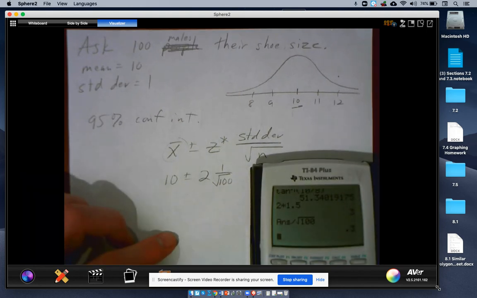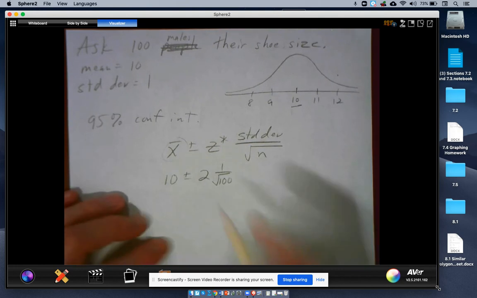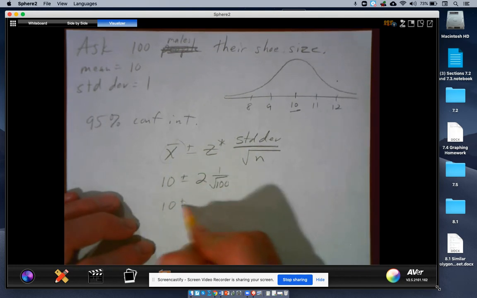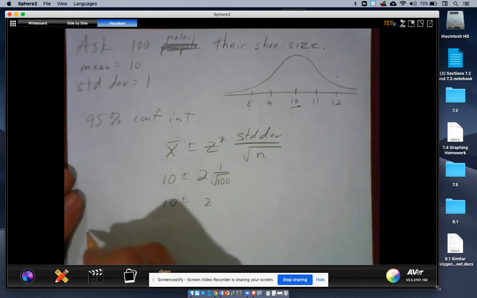So this is going to be 2 times 1, which is 2, and then divided by 10, which is the square root of 100. That's 0.2. So this whole value here is 0.2. So 10 plus or minus 0.2. All right.